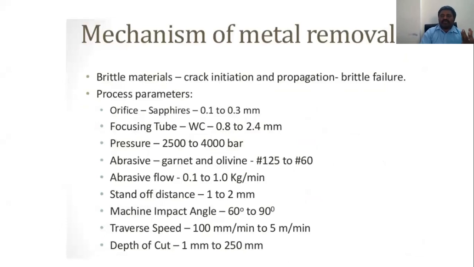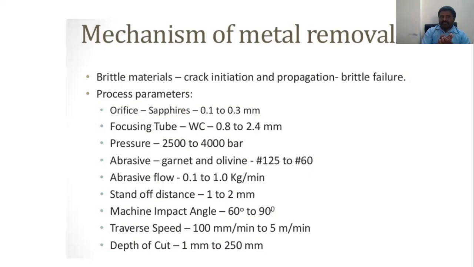A very important point in abrasive water jet machining is the mechanism of material removal. We are using it on brittle material. If you use just water, the crack initiation and propagation of brittle failure can occur here. With a ductile material, a good finishing operation can be done. And we are using an orifice, meaning the nozzle.